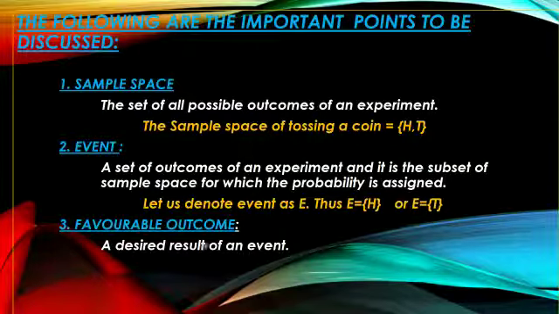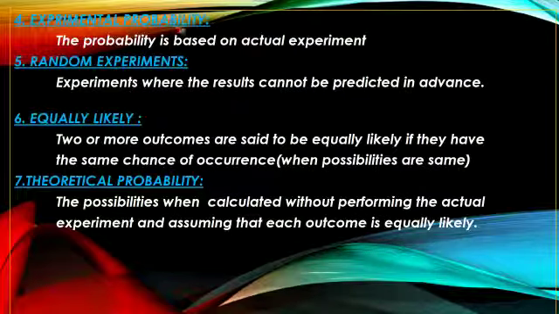Number 3 is favorable outcome, a desired result of an event. Suppose you are tossing a coin and you say I get head only, and you got head. So that is called favorable outcome. If you are not getting head and you got tail, it's not a favorable outcome. After that you see the 4th point, experimental probability. The probability is based on actual experiment. It's called experimental probability. Without doing the experiment, if you say the outcome, that is not the experimental probability.